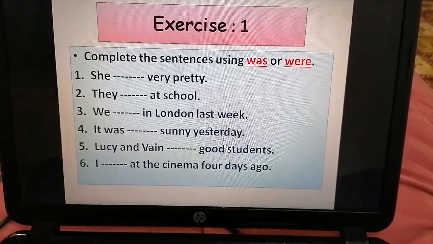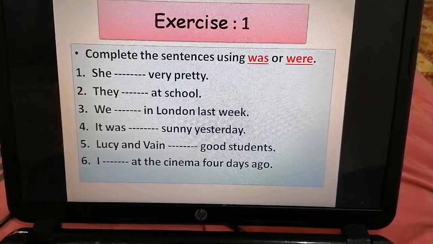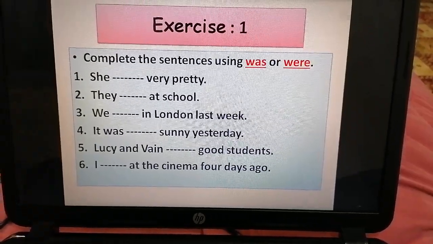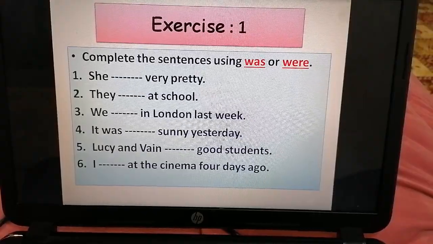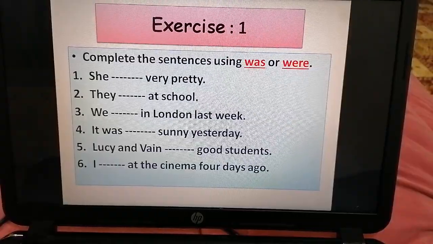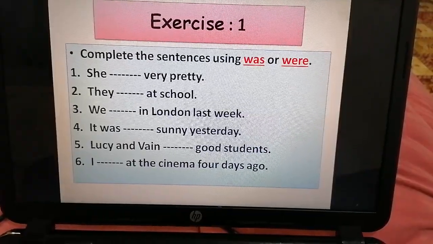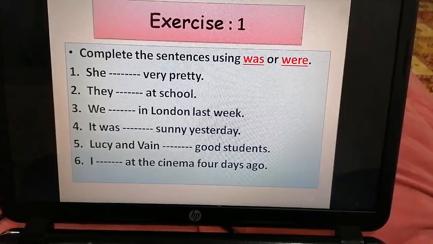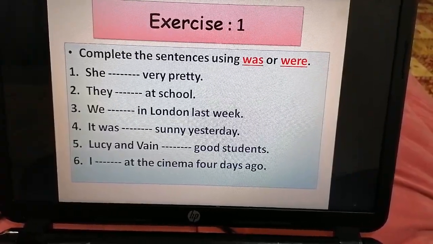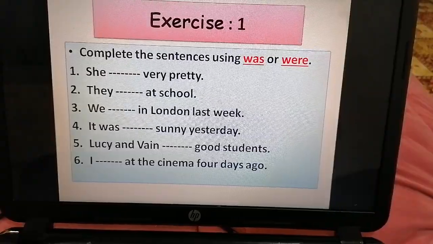In this slide and the following, I wrote 2 exercises. First one, complete the sentences using was or were. Number 1, she dash very pretty. Number 2, they dash something at school, was or were. Number 3, we dash in London last week. 4, it dash sunny yesterday. 5, Lucy and Vivian dash good students. 6, I dash at the cinema 4 days ago. In this exercise, you have to use was or were.